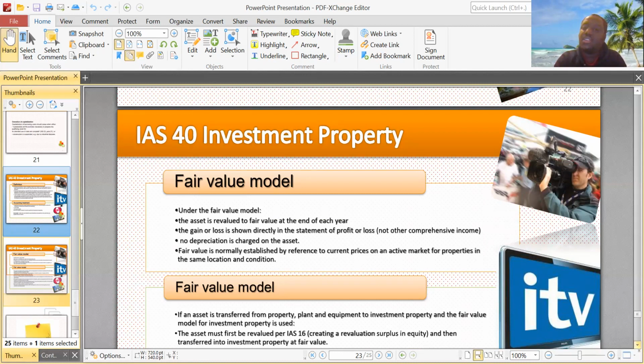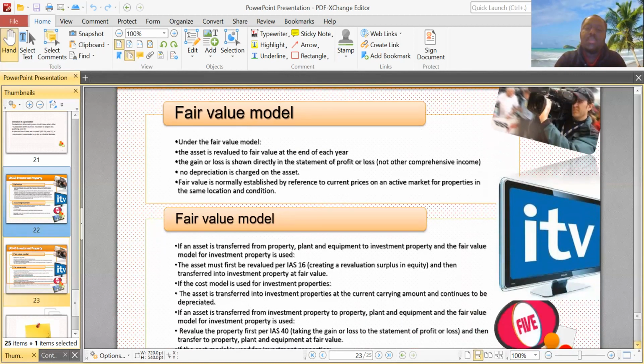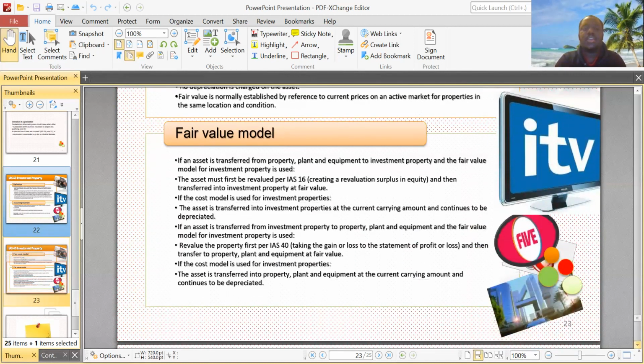So the asset is revalued to fair value at the end of each year, and the gain or loss is sent to P&L, not other comprehensive income. If you haven't watched IAS 16, please do so to give you an understanding of our background. That would help you to understand IAS 40 better.